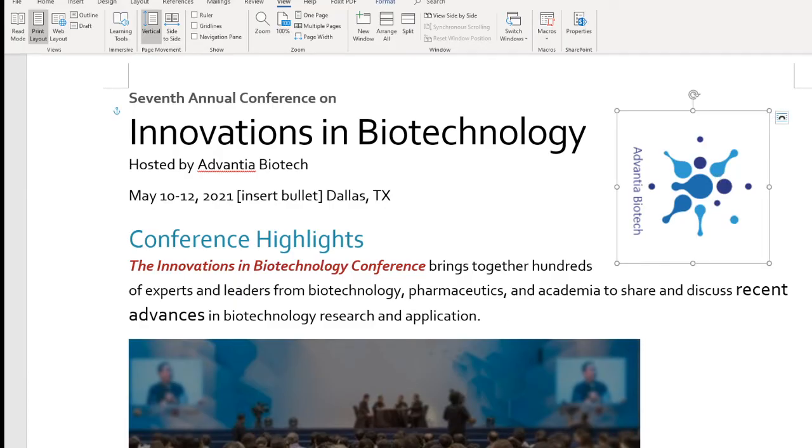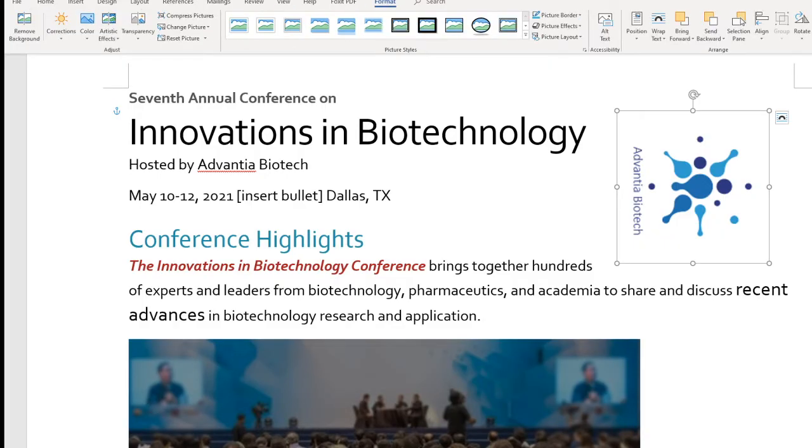Okay, so right here, I need this picture to be rotated to the left. So I click on Picture Tools. This has all the tools related to editing a picture. And right here, I need to rotate to the left.